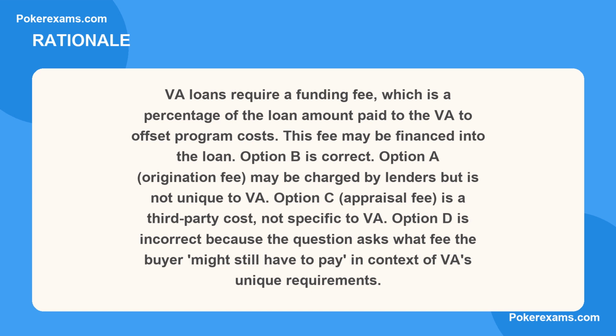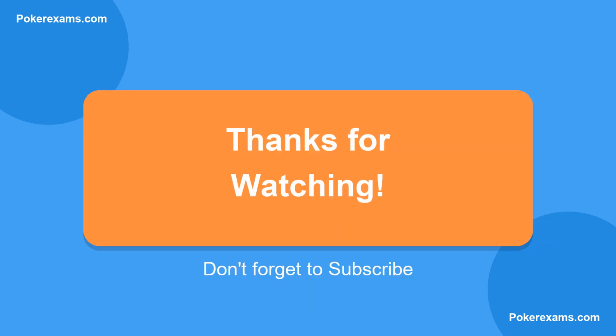Option B is correct. Option A, origination fee, may be charged by lenders but is not unique to VA. Option C, appraisal fee, is a third-party cost, not specific to VA. Option D is incorrect because the question asks what fee the buyer might still have to pay in context of VA's unique requirements. That's it for today.